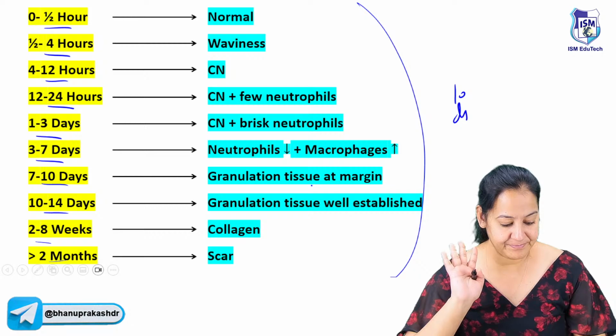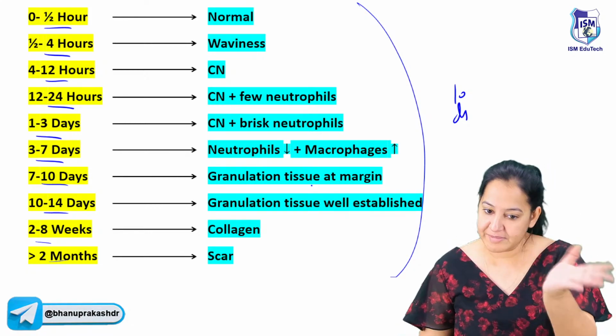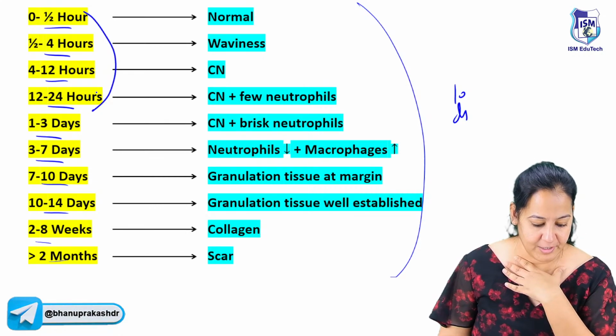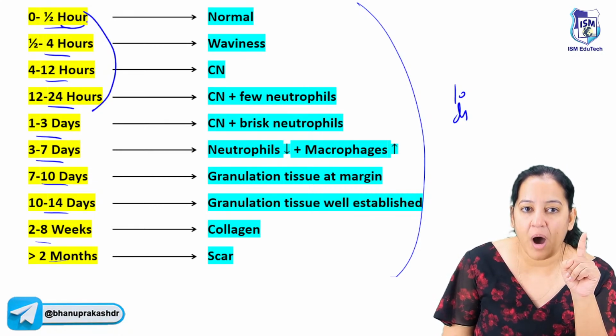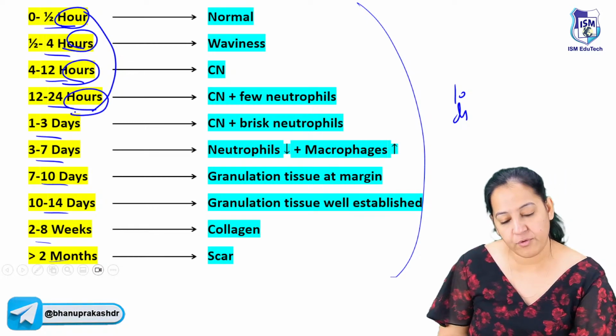Got it? Can I tell you the 10 timings? So first learn the 10 time zones. Then I will show you the 10 diagrams correspondingly. Okay. So first 4 are in hours. How I learn? Let me tell you. The first 4 are in hours. 0 to half hour, half to 4 hour, 4 to 12 hour, 12 to 24 hour. 24 hour is 1 day.